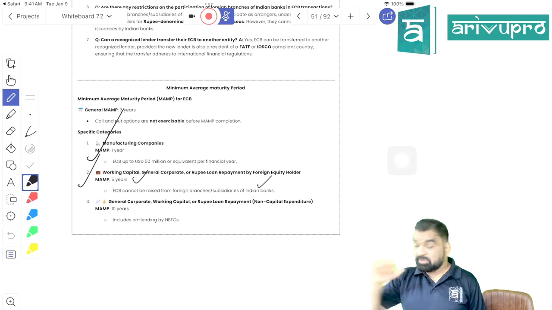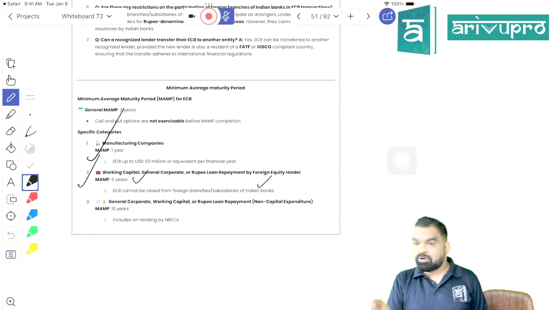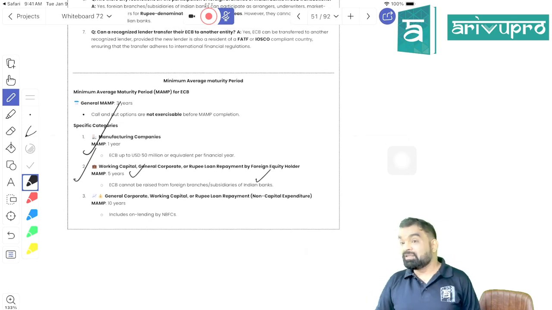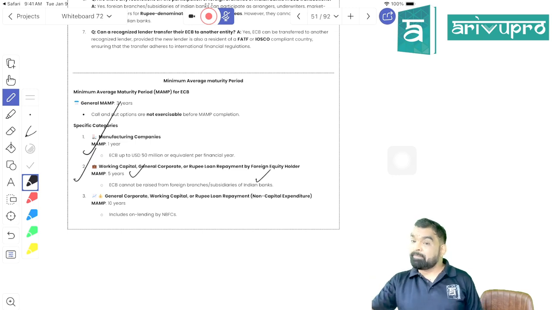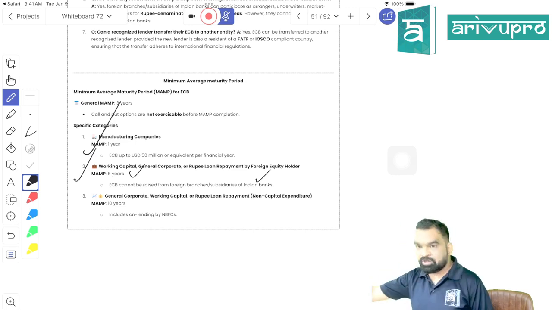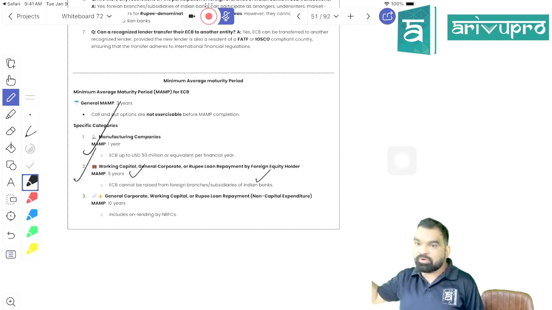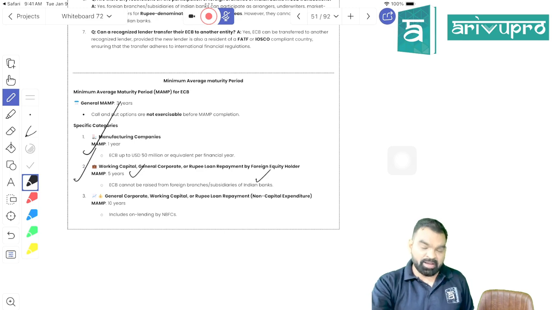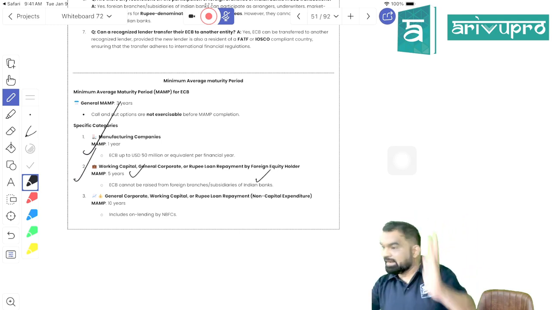The other thing is, if we are taking from a foreign equity holder for general corporate purpose, working capital purpose, or repaying the Indian rupee loan, then the minimum average maturity period would be 5 years. Otherwise, it would be 10 years. And if I'm going to use that fund for repaying a capital expenditure related loan, meaning I took a loan from an Indian bank and built an asset, and now the bank is pressuring me that Rahul, you have to pay the loan, so I took a loan from overseas and am repaying them, then the minimum average maturity period would be what? 7 years. You are getting my point, students?